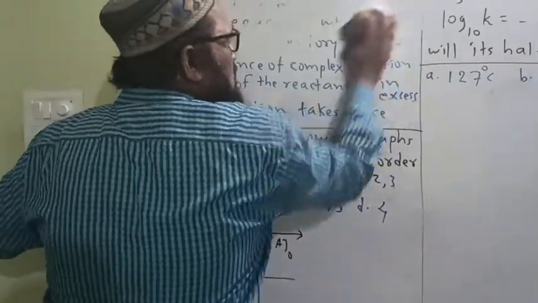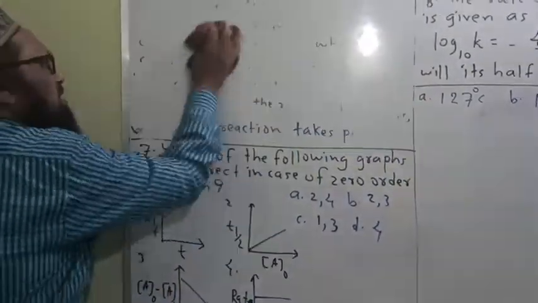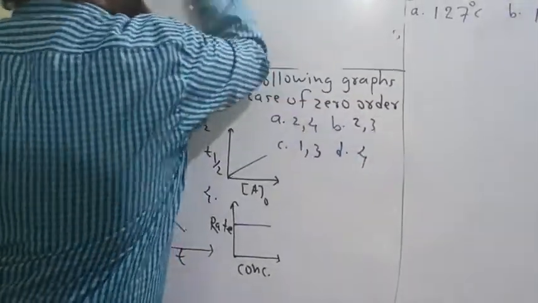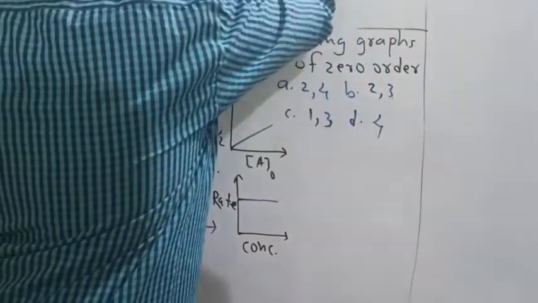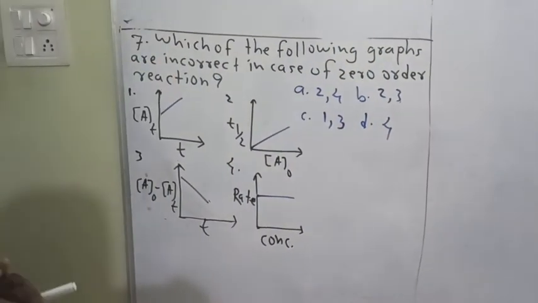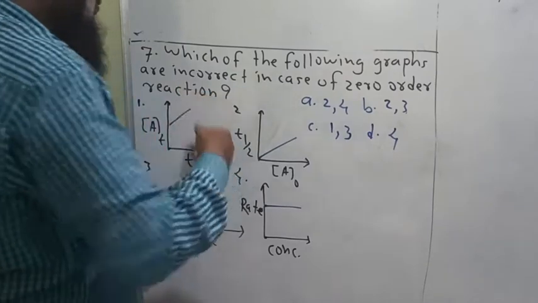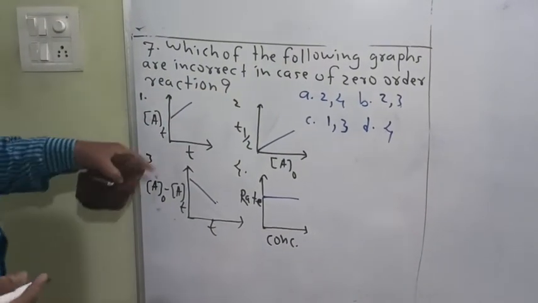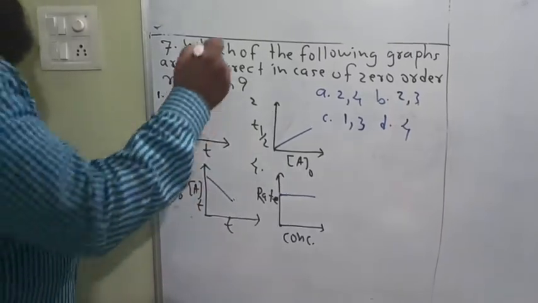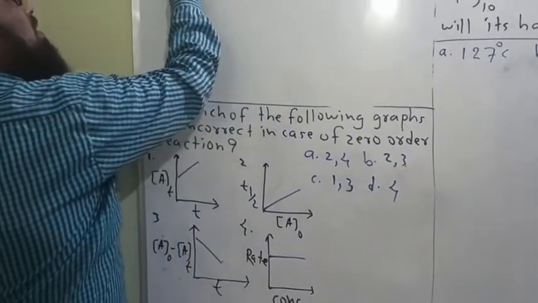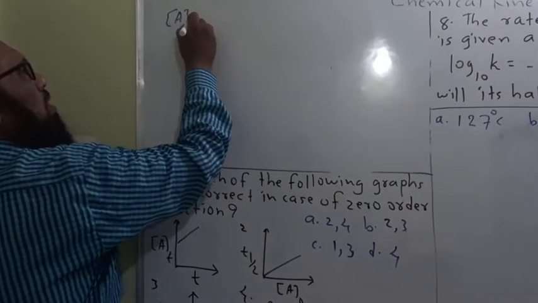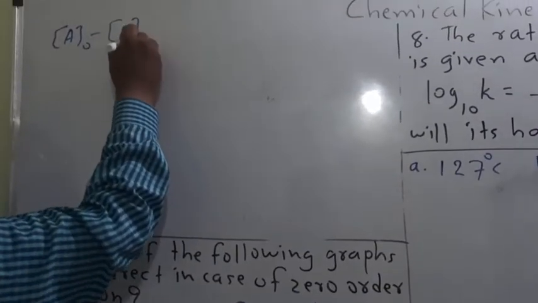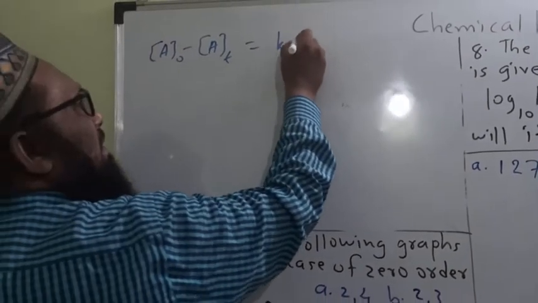Then, dear students, come to question number 7. Here some graphs are given regarding zero order reaction, and it asks which of the following graphs are incorrect in case of a zero order reaction. To discuss these graphs, let us write the zero order reaction: A0 minus At is equal to kt.